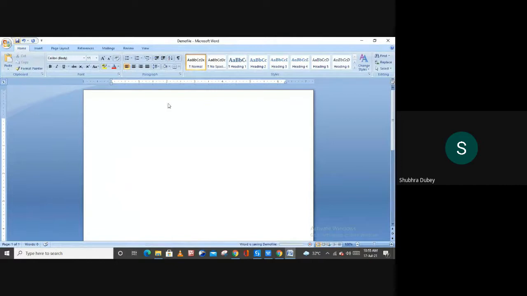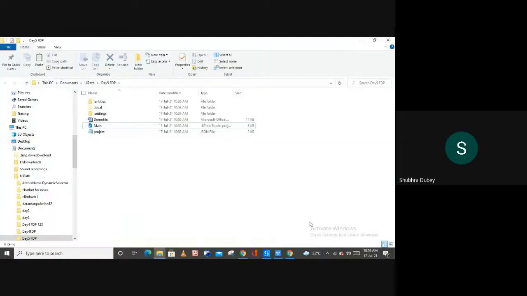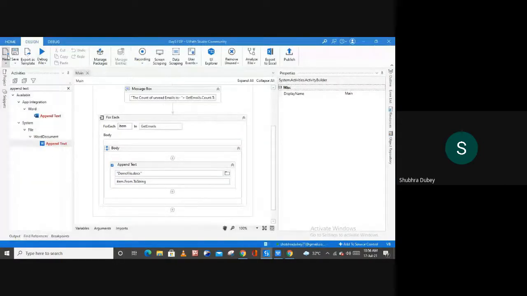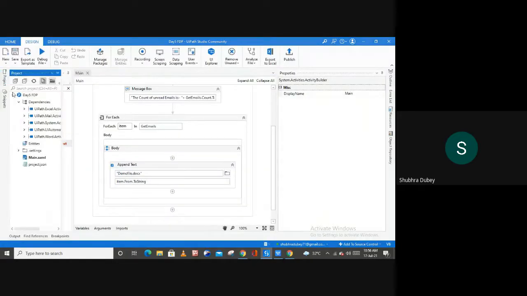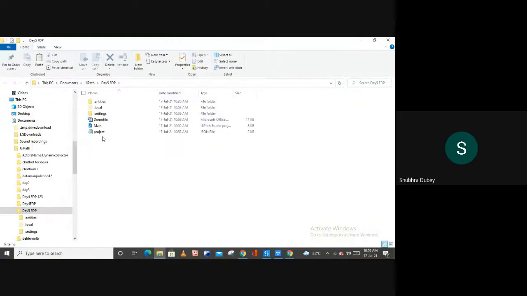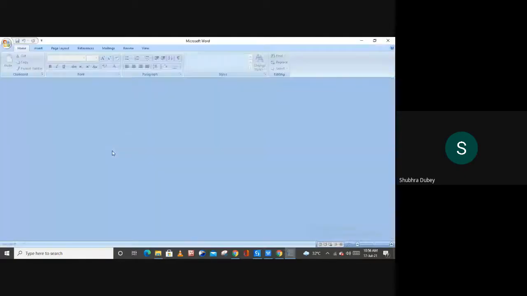Save this file. So the total count of unread email is 15, and then let me show you the output from the default location, and here we have our demo file.